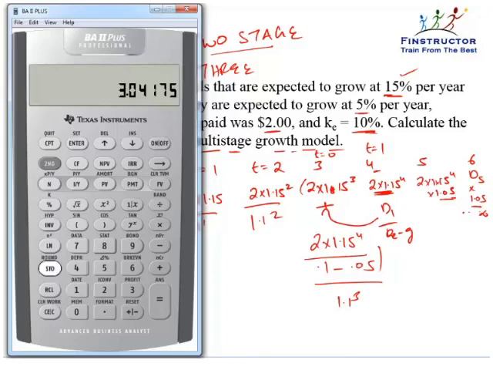We'll store this in the memory register 2. Again, 1.15 to the power 2 multiplied by 2 is the dividend coming at t equal to 2. We'll store this in the memory register 3. And 1.15 into 2 is the dividend coming at t equal to 1. We'll store this in the memory register 4.